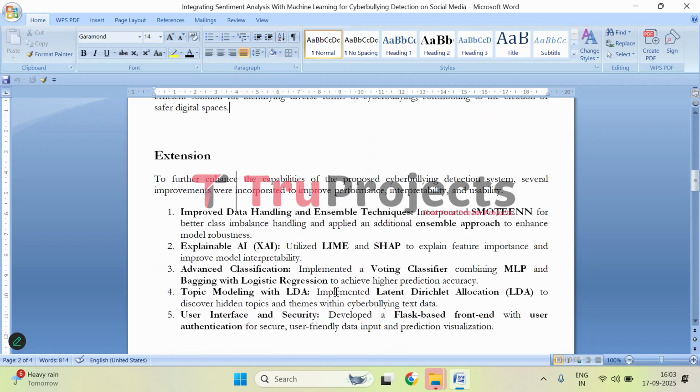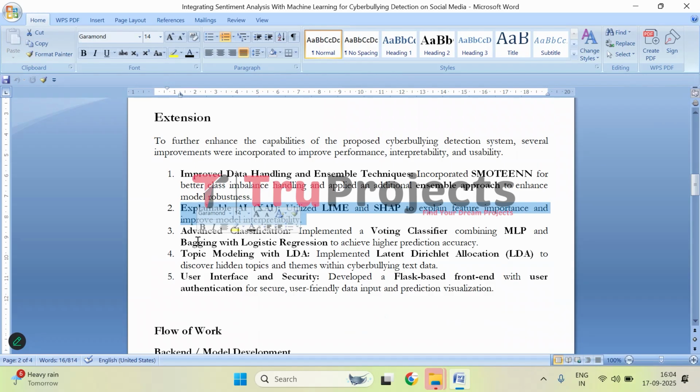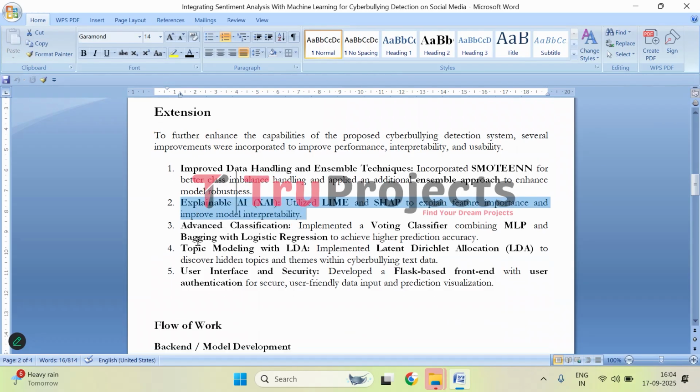And moving on, to further improve the performance, that is to make the cyberbullying detection system even more effective, several enhancements are added to improve its performance, transparency, and usability. So, first, the system incorporates SMOTE technique, which not only balances underrepresented classes but also cleans the data. And an additional ensemble approach is applied to make the model more robust against diverse types of cyberbullying. And then some explainable methods like LIME and SHAP are used to understand which features or words contribute to the model's predictions. This helps in interpreting the model's decisions, ensuring trust in its outputs.